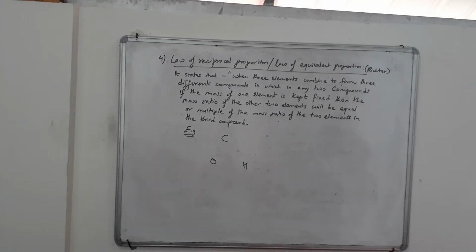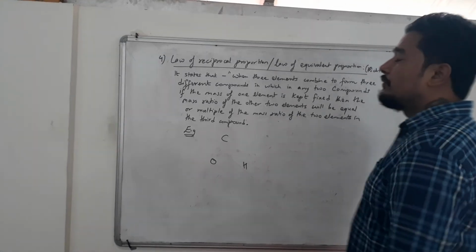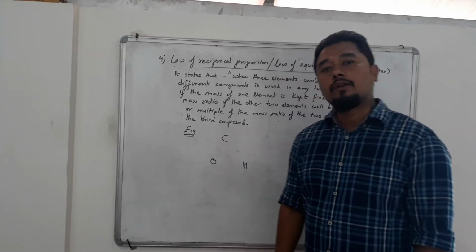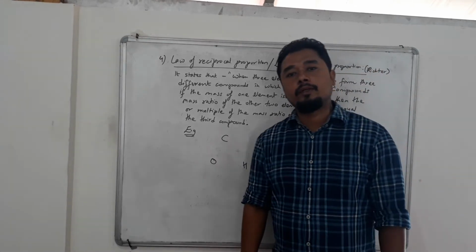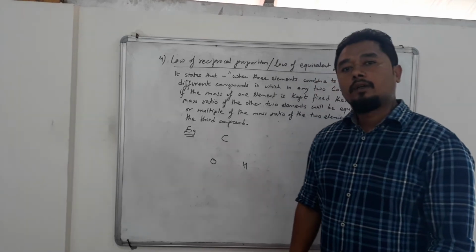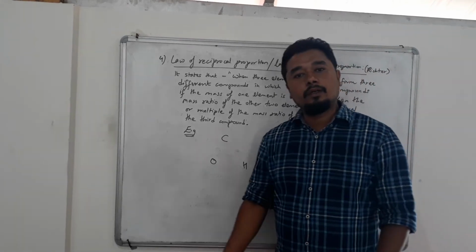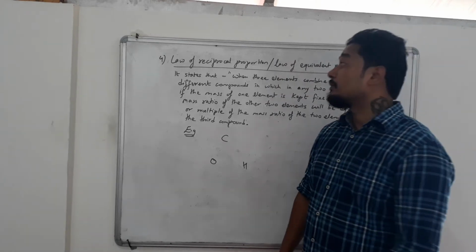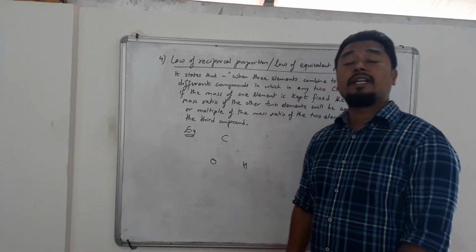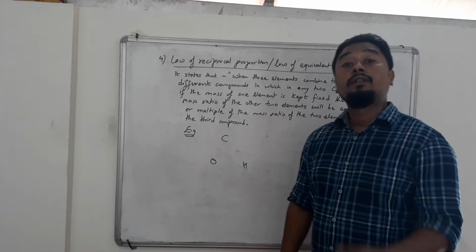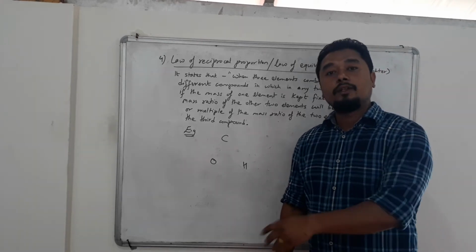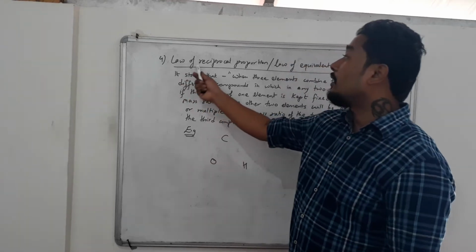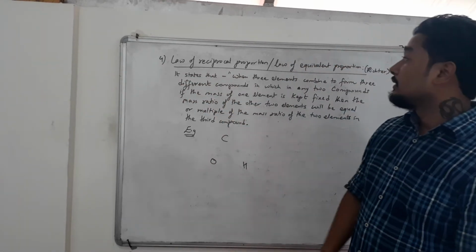Welcome back, students. As you know, we are learning the laws of chemical combination, in which we have finished the law of conservation of mass, with theory, numerical and limitation, and the law of constant composition, with theory, example, definition, limitation and numerical problem. Then we finished the third law, the law of multiple proportion, with the law, example and numericals. Now we go to the fourth law of chemical combination, that is the law of reciprocal proportion.